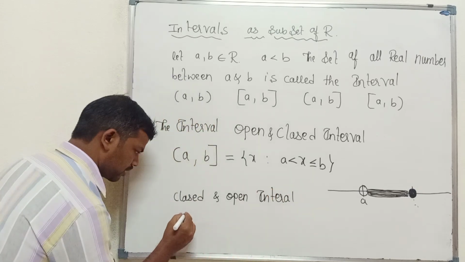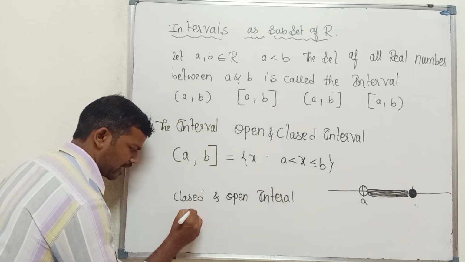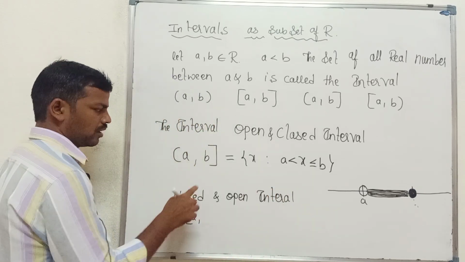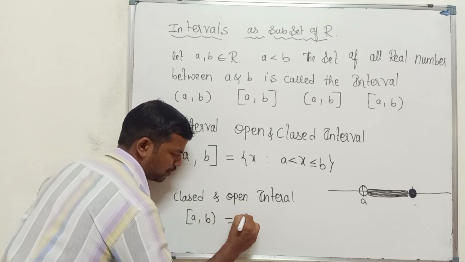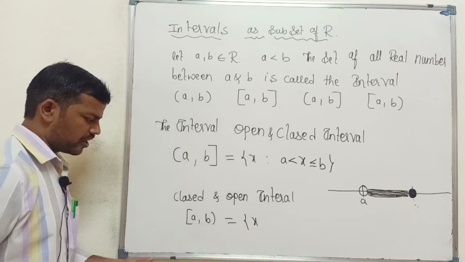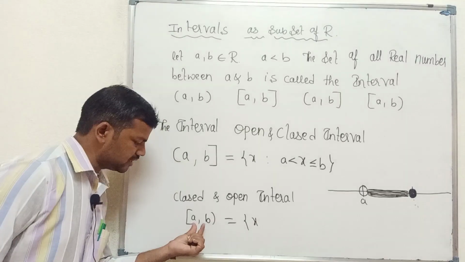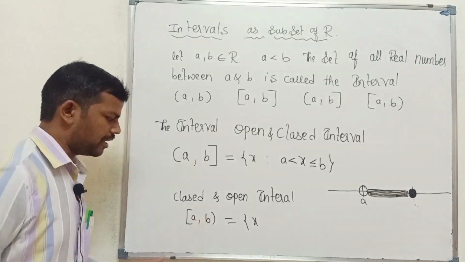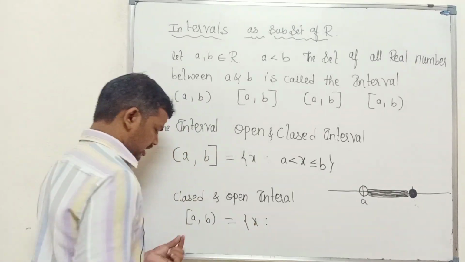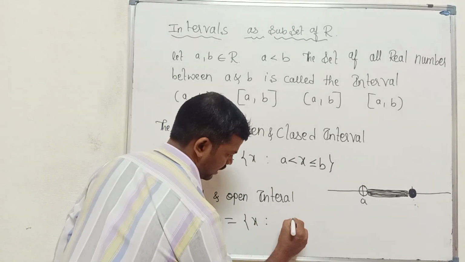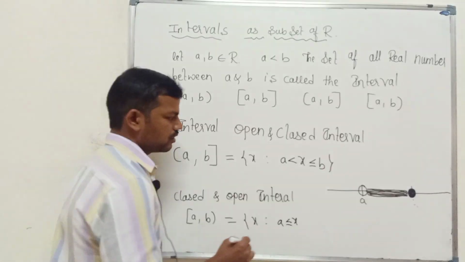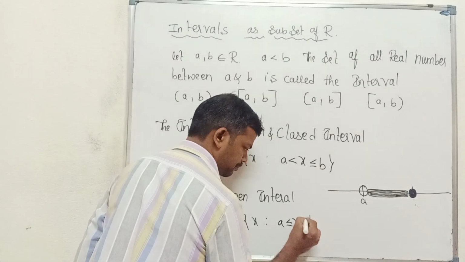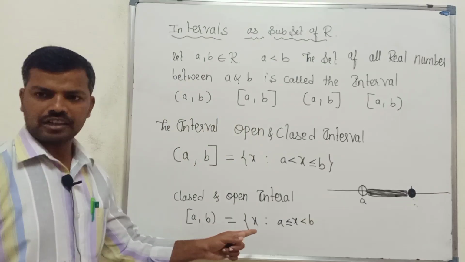So it means what? Closed means square. One side open, that is B is open. It is nothing but the collection of all real numbers between A and B. Interval means in between A and B. So what is the condition? A is included, so X is greater than or equal to A, and less than B. B is not included.